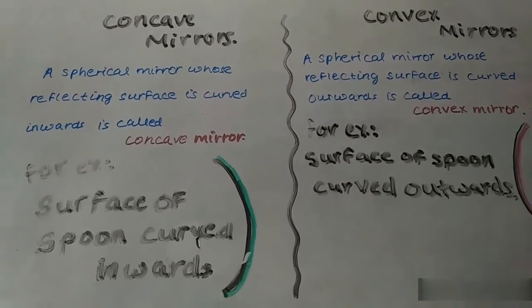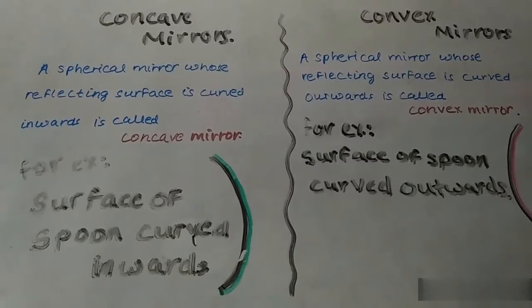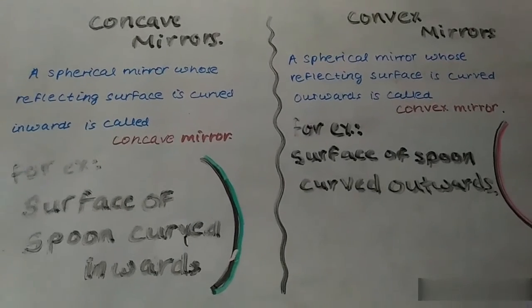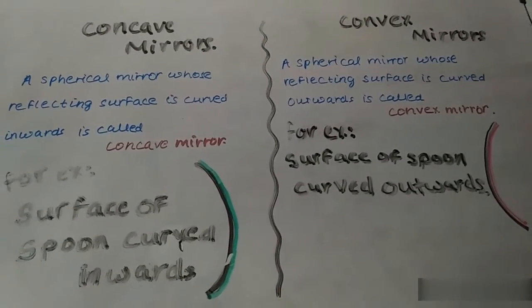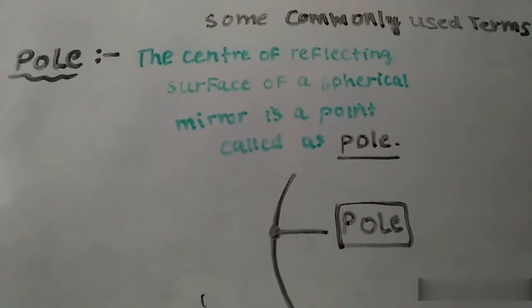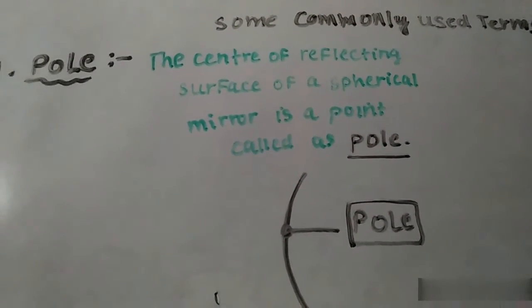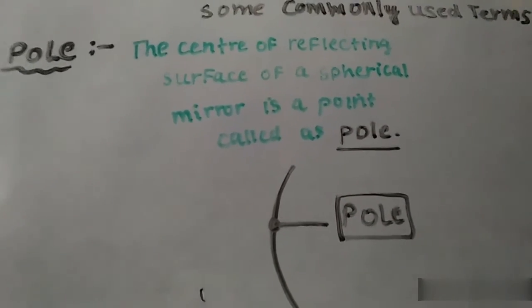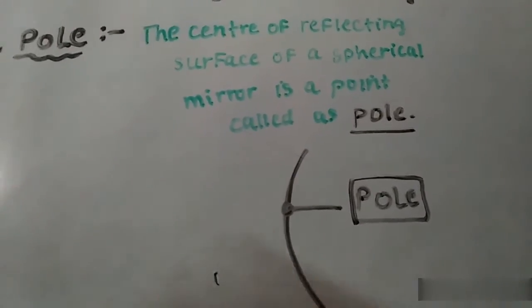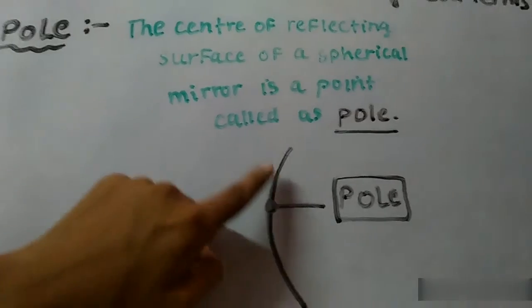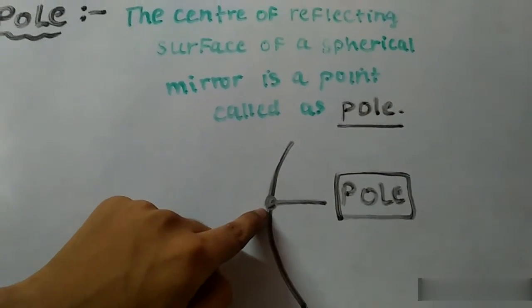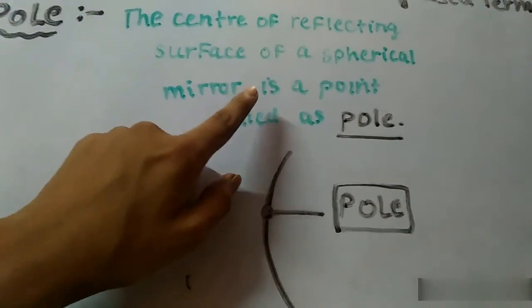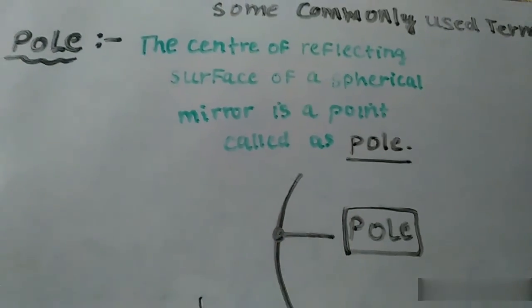Now we shall discuss some basic and important things related to the mirrors, like pole, principal axis, such things we'll be looking at now. So let's start. So friends, now we will be having a look at some commonly used terms. First of all, it is pole. So what is pole? The center of a reflecting surface of a spherical mirror is a point called the pole. So friends, this is a reflecting surface and the center of the reflecting surface, this one, will be called the pole. Okay? So what do you mean by pole? The center of the reflecting surface of a spherical mirror is a point which is called the pole.